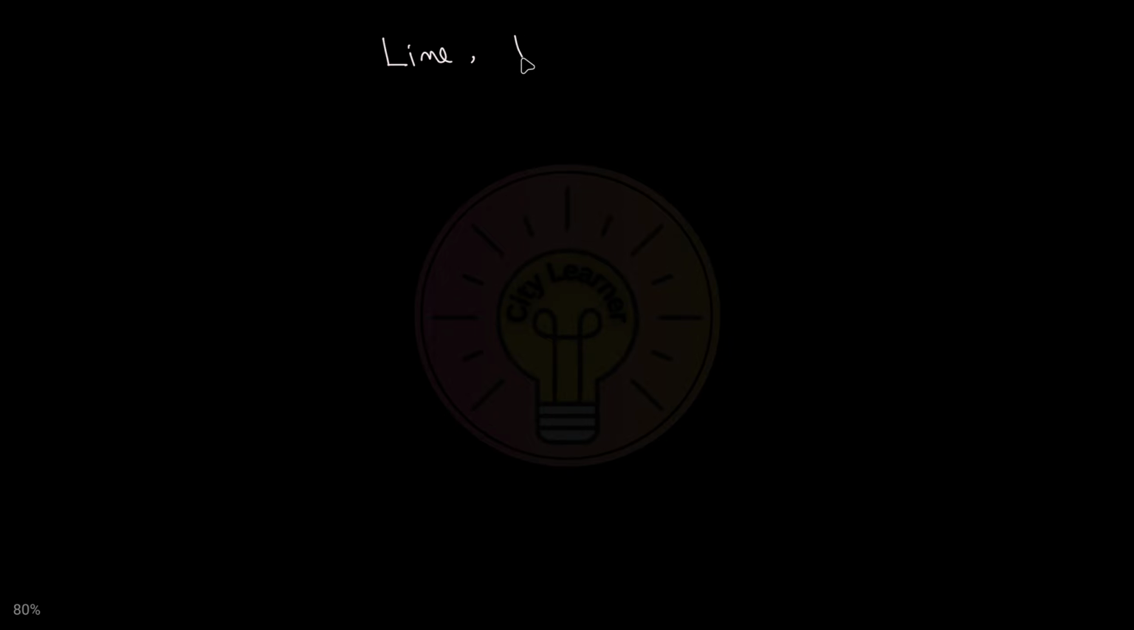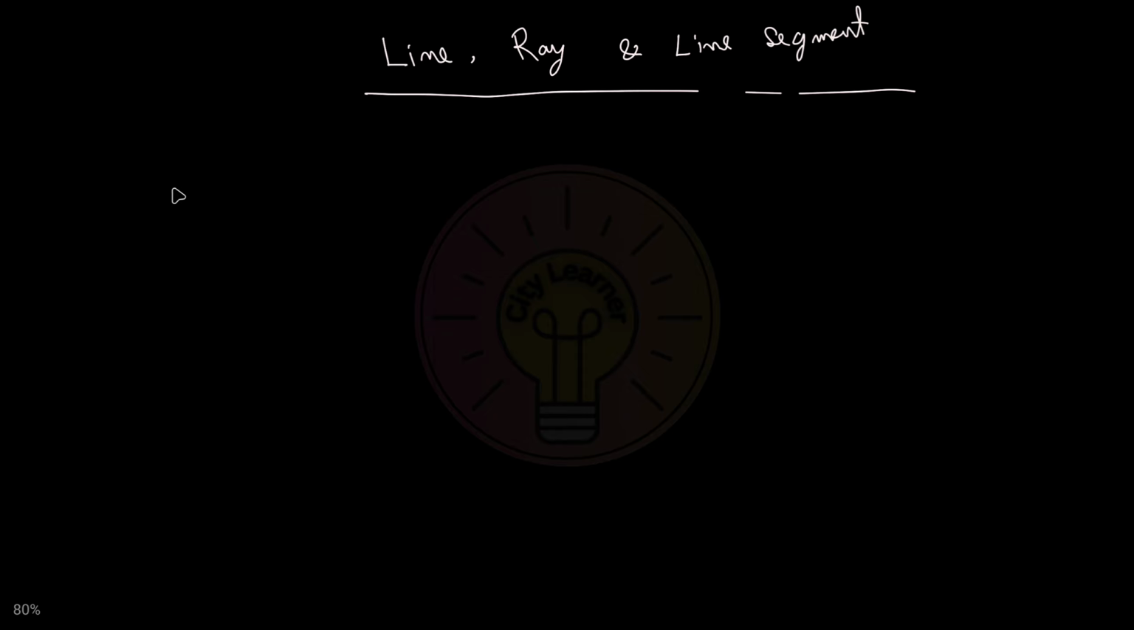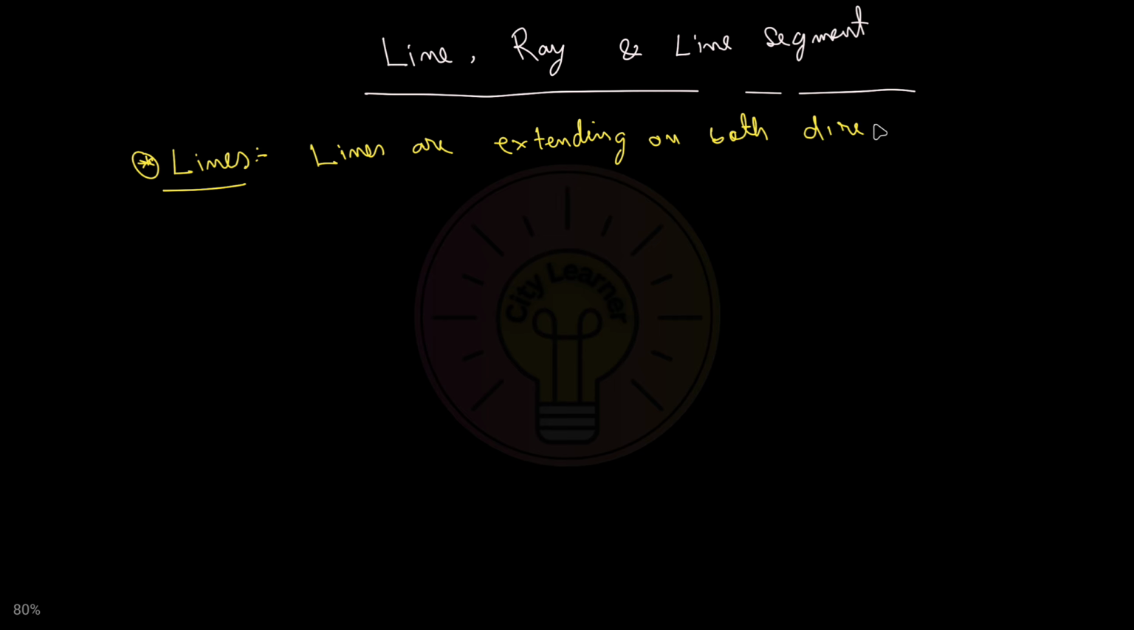Today we are going to discuss line, ray and line segment. What are a line, ray and line segment? Lines are nothing but lines extending on both sides with no endpoints. So it goes on both sides up to infinity.